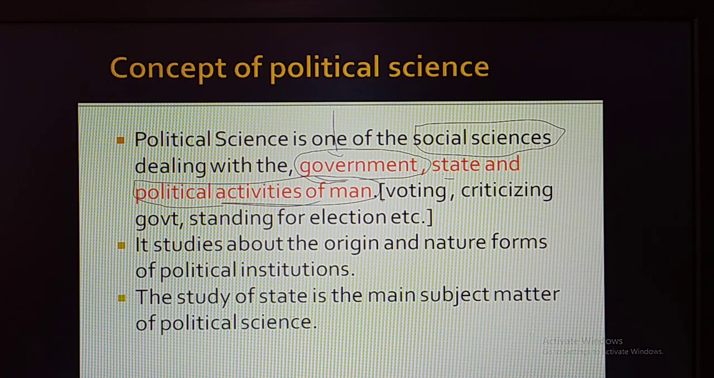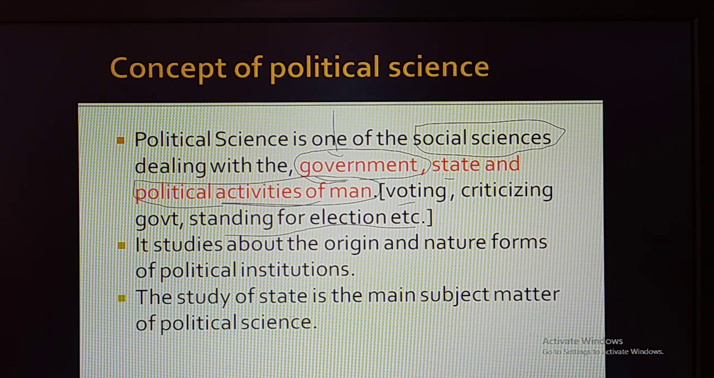Remember, what are the political activities? Like voting, criticizing the government. If the government of India is doing anything wrong, then criticizing it, opposing it, that is also called political activity. And standing for the election, and asking for votes. Even a strike, we can say, a protest, a hunger strike. So this will be called political activities of man. They are saying political science moves around government, state, and all the political activities of man.